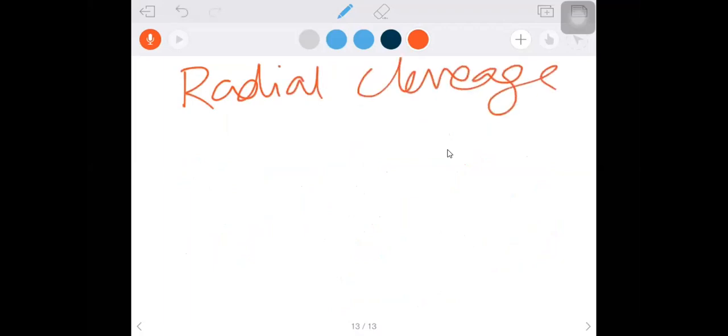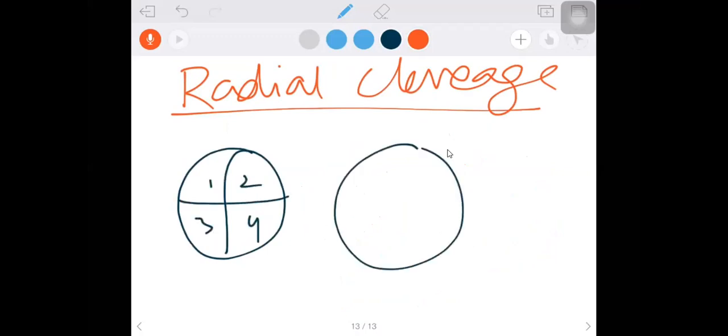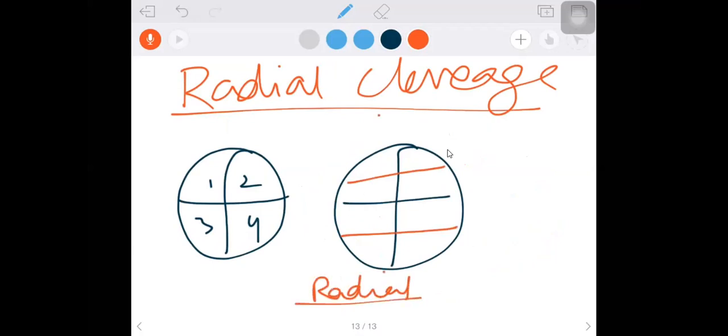Okay, radial cleavage. Where do you see the radial cleavage? Let us see. First of all, let me go for this. This is the 4-cell stage again. In the 4-cell stage, the cleavage patterns are radial. Simply, we have to remember it as radial. What is the meaning of radial? Radial, wherever it comes, that is straight. We need to understand the cleavage patterns are radial, straight.